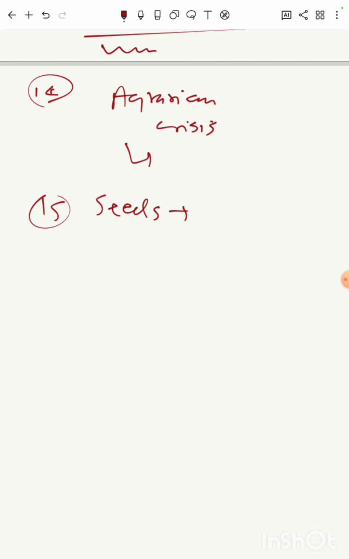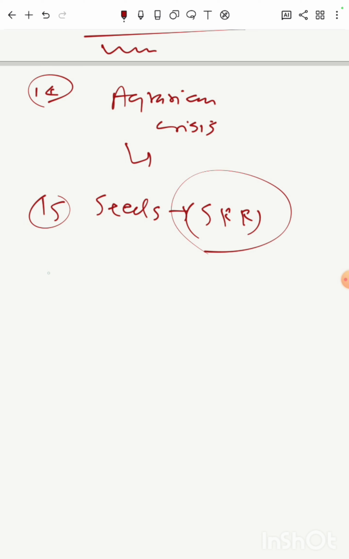There is the seed replacement ratio. This term is very important, right? And a lot of effort has been made towards improving the seed replacement rate, how quality seeds could be provided to the farmers. There are seed banks. So everything around seeds, you prepare topics, a few points on this.